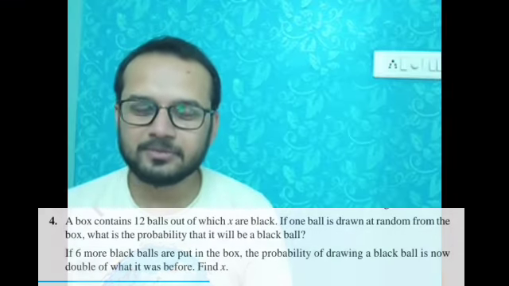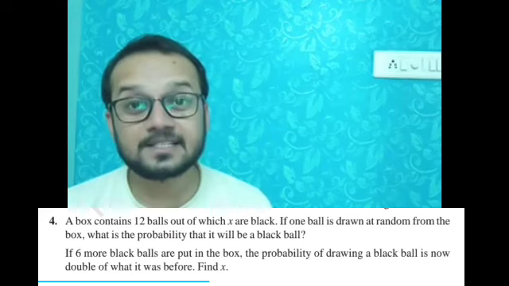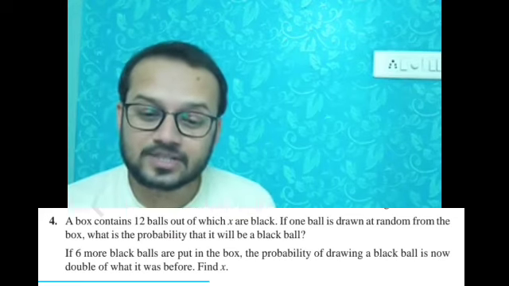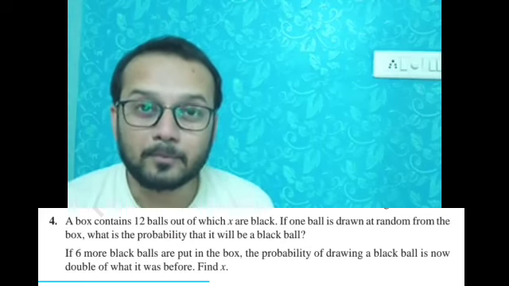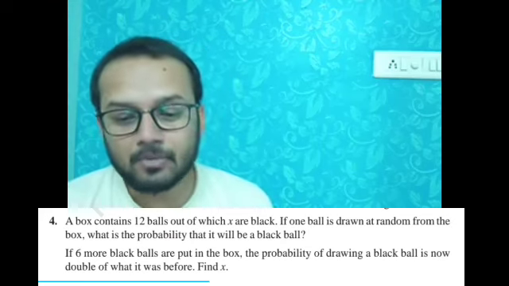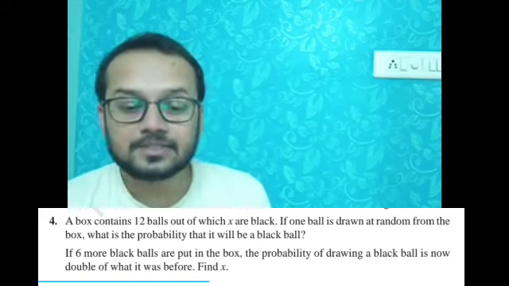Next question is question number 4. There are two questions in question number 4. Let's see the first one. A box contains 12 balls, out of which x are black colored balls. If one ball is drawn at random from the box, what is the probability that it will be a black colored ball?